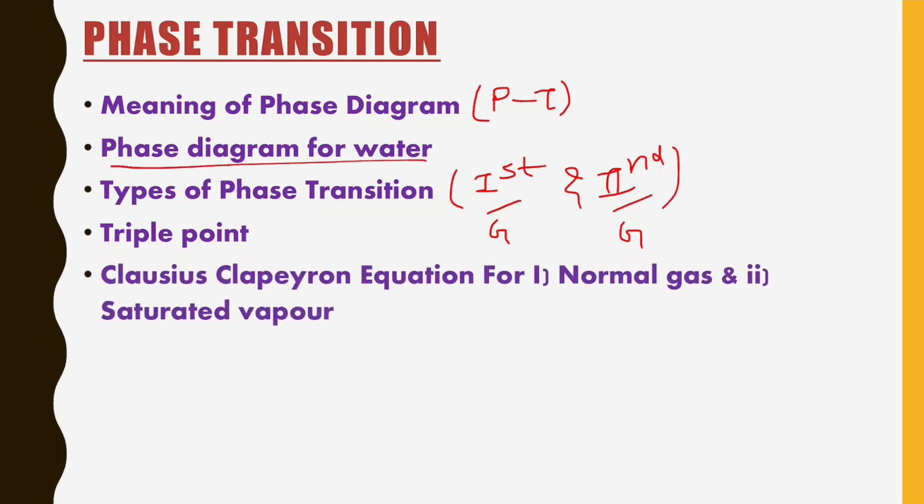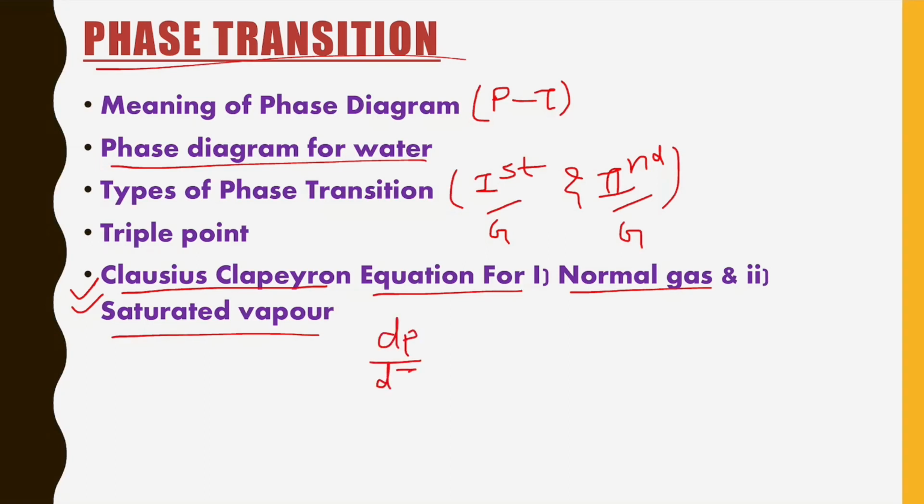Next point is the Clausius-Clapeyron equation. This is, we can say, the backbone of this phase transition chapter. You have to study this Clausius-Clapeyron equation for two different cases, normal gas and saturated vapor. The Clausius-Clapeyron equation gives the change in pressure when we change temperature, or when the state of a gas is changed from one to another.